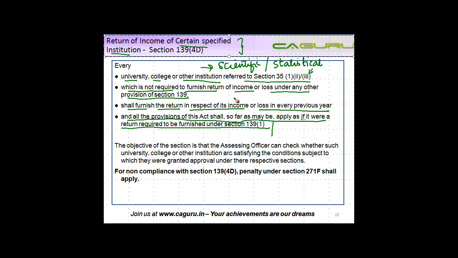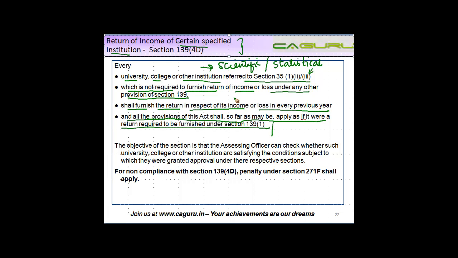Now as a recipient, these institutes or these scientific or statistical research institutes, university, college, if they are not covered under any other provision, I mean, suppose, for example, if they are covered under 11 or 12, then it's okay, you have to file it under the preceding section. But even in that case, if you are not covered there, then you have to file your return under 139(4)(d).